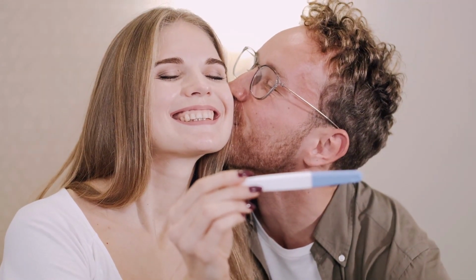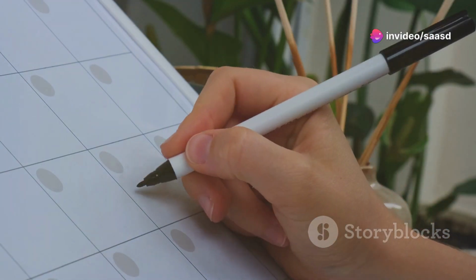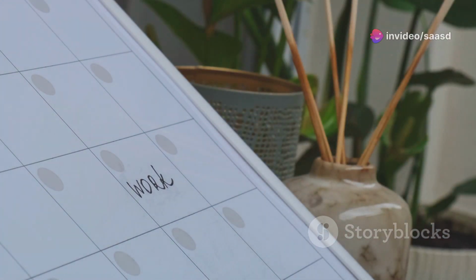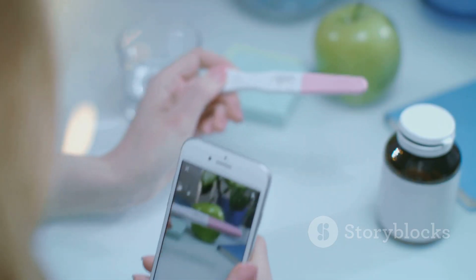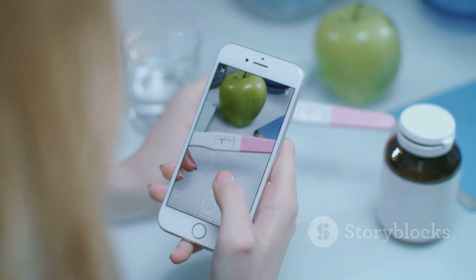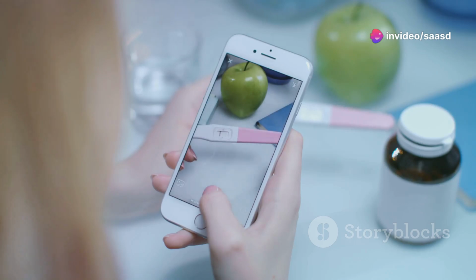Section 9. Conclusion. Empowering your journey to conception. Accurately calculating your ovulation days is crucial for anyone trying to conceive, offering a targeted approach to increase the chances of pregnancy. By understanding your menstrual cycle, utilizing various tracking methods, and dispelling common misconceptions, you can gain valuable insights into your body's fertile window.